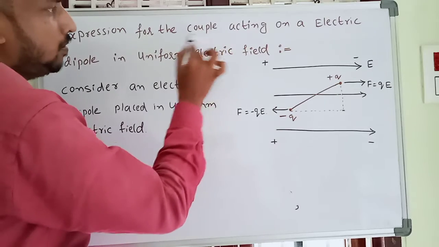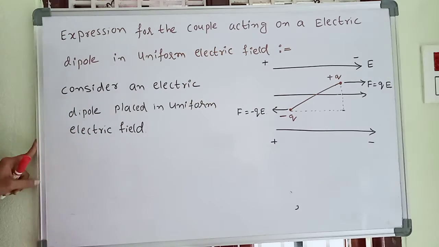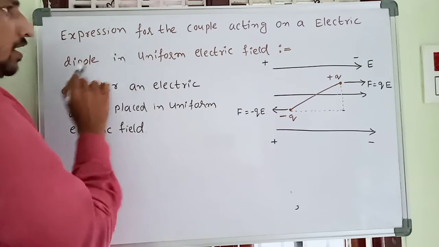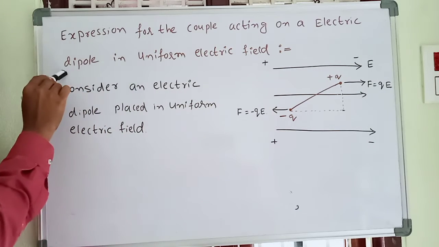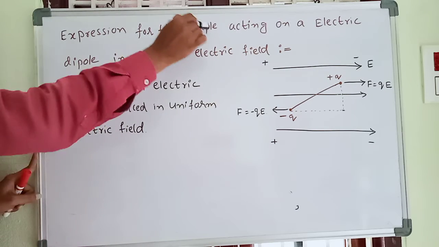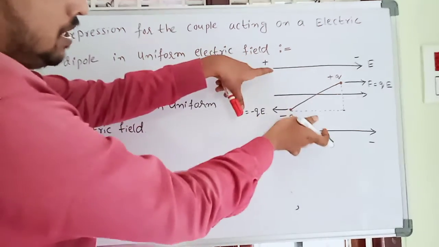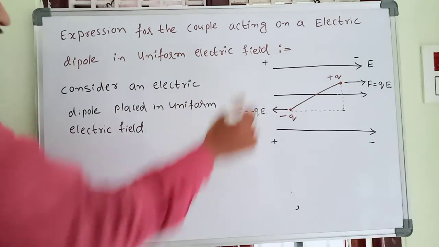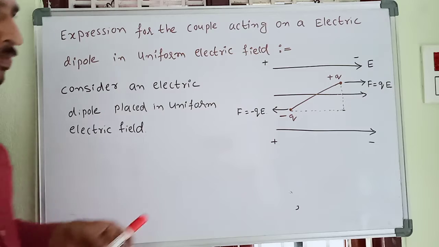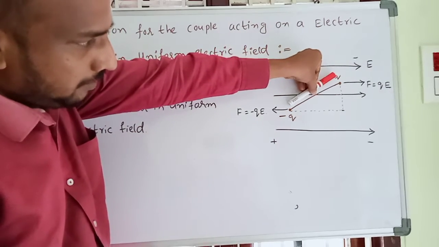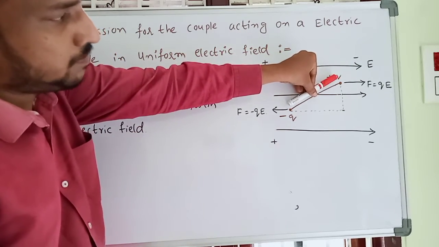Here we are going to discuss the couple acting. What is meant by couple? Couple means nothing but a torque. So, an electric dipole placed in a uniform electric field. This is a uniform electric field, and in this uniform electric field we are taking an electric dipole. This is my electric dipole.